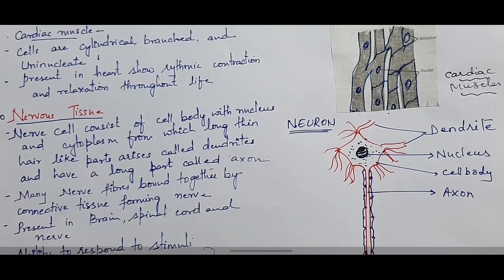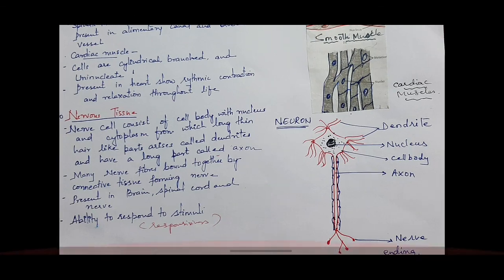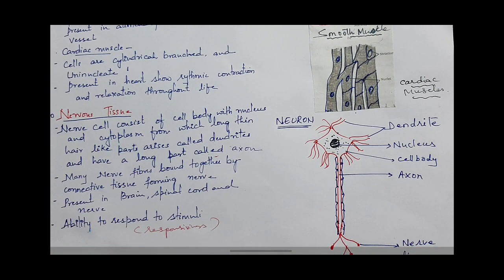Now the last type is nervous tissue. Nerve cells consist of a cell body with nucleus and cytoplasm, from which long thin hair-like parts arise called dendrites, and have a long part called axon. Many nerve fibers bound together by connective tissue form a nerve.